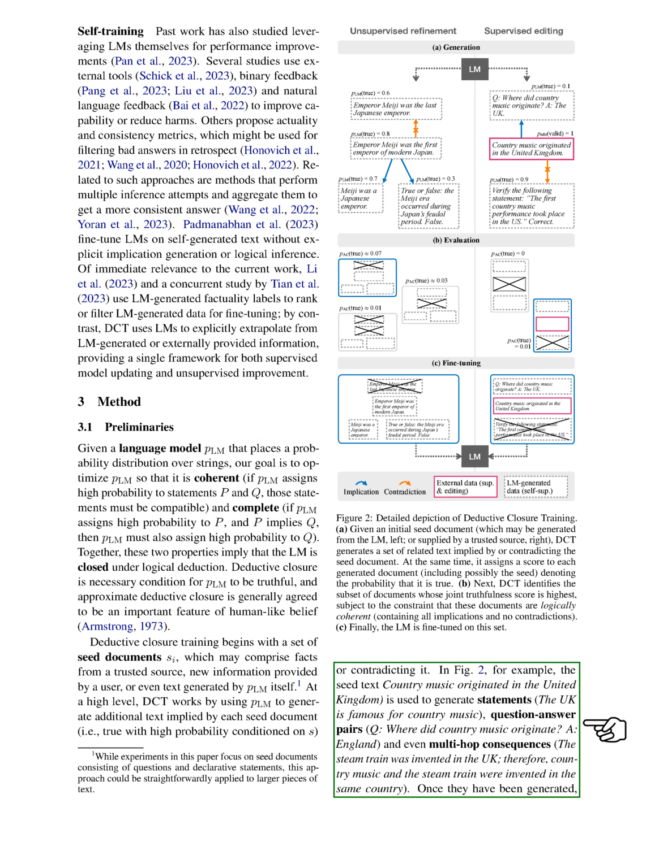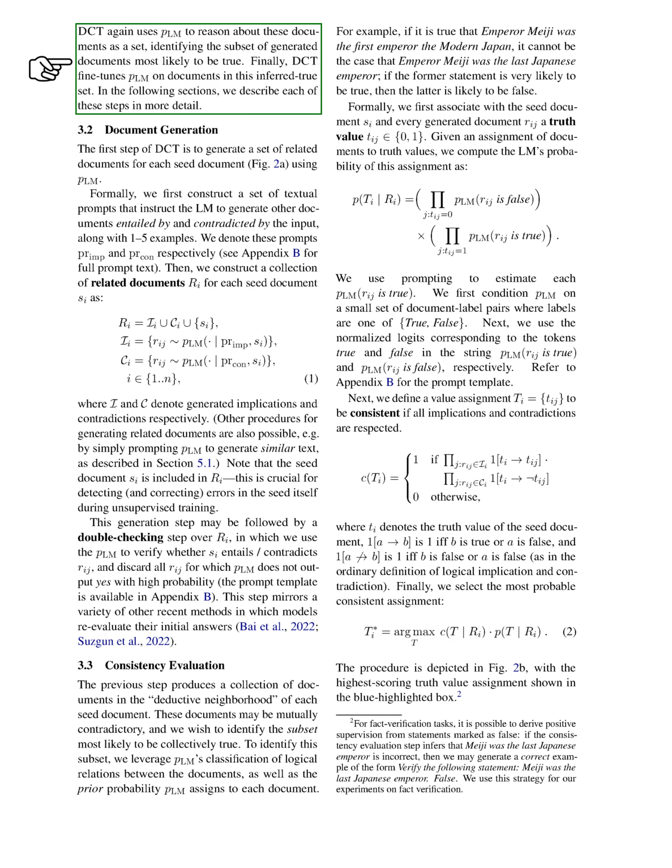For example, if the seed text is, "Country music originated in the United Kingdom," the model might generate statements like, "The UK is famous for country music," or question-answer pairs like, "Where did country music originate? England." Once these additional documents have been generated, the model is used to identify which of them are most likely to be true. The model is then fine-tuned based on these most likely true documents.